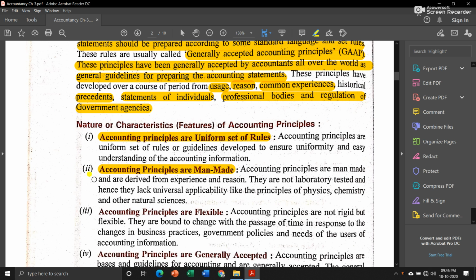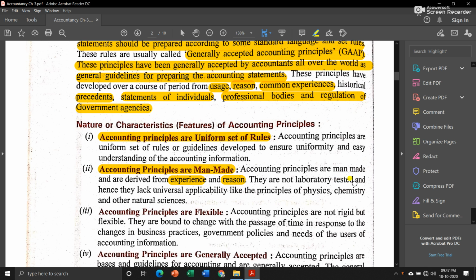Accounting principles are man-made and are derived from experience and reason. Those who made these principles had experienced something, and for every particular principle they have a particular reason. They are not laboratory tested as in the case of science. In science they do tests in the laboratory and prepare rules. It is not like that here.